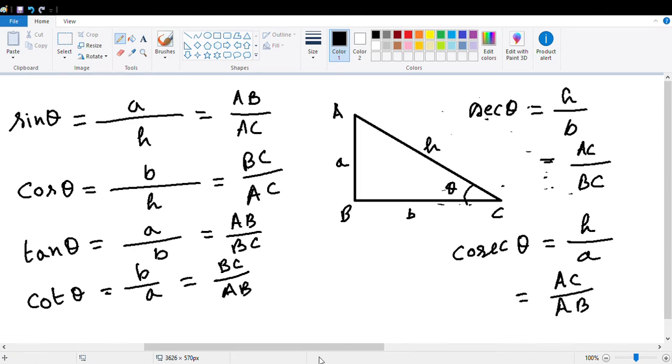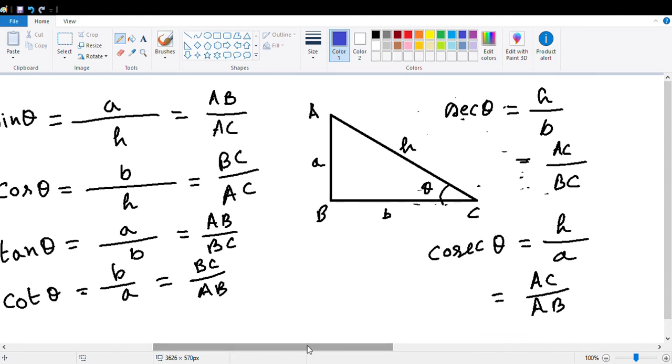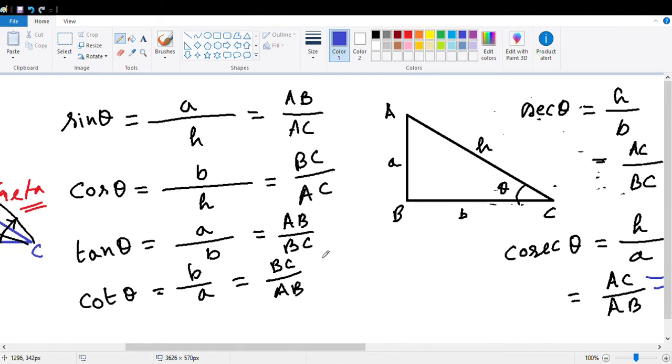Now, from this relation, you can see that cosec theta you can write as 1 upon sine theta, and sec theta you can write as 1 upon cos theta, and cot theta we can write as 1 upon tan theta.